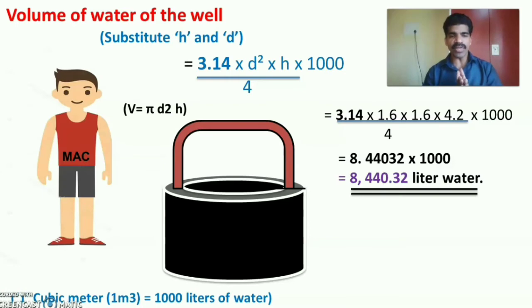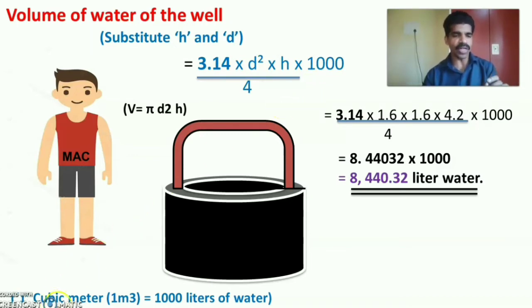The next step of the MAC is to substitute the h and d. For the substitution, the MAC is using the formula V is equal to pi d square h divided by 4, where d is the diameter and h is the height of the water. Pi is a constant value, 3.14, into d square into h divided by 4, into 1000 to convert the cubic meter into liters of water.